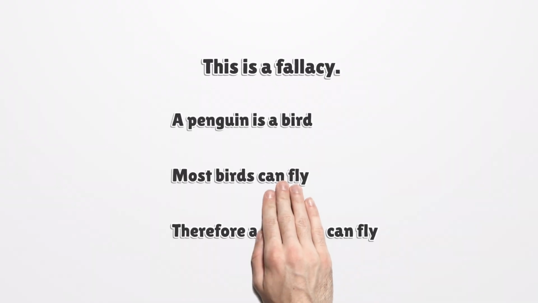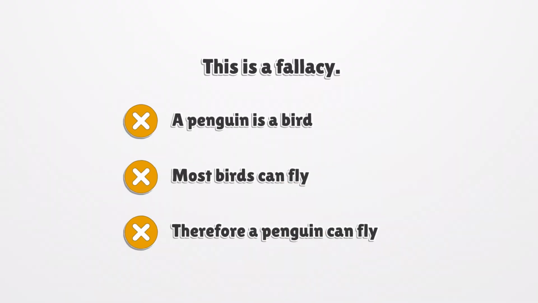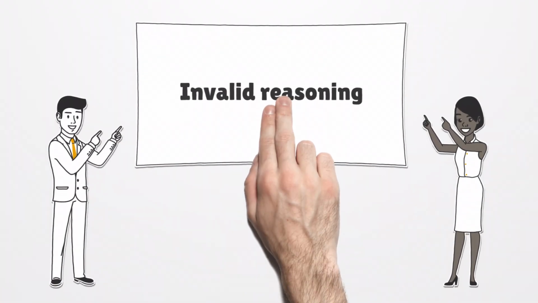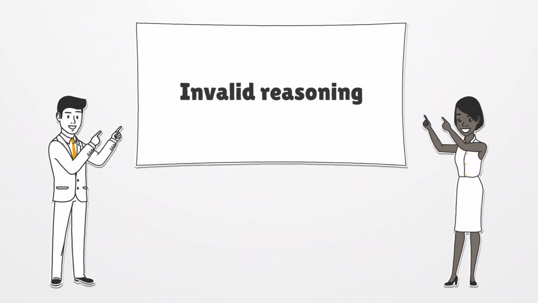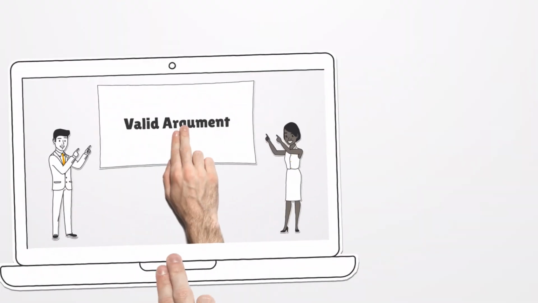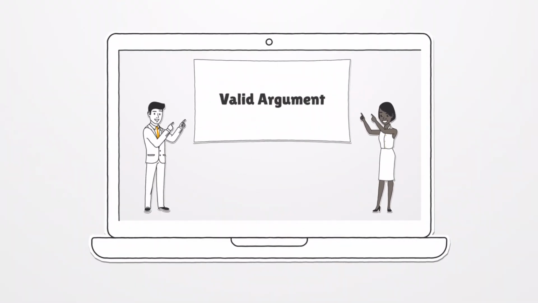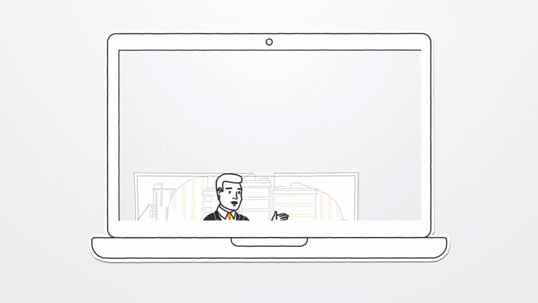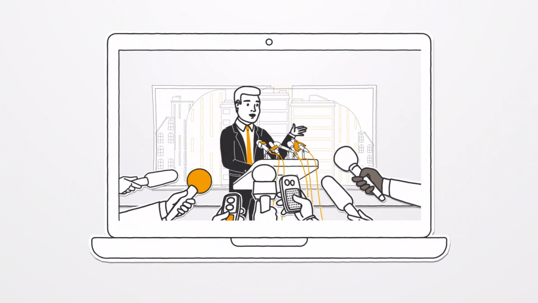So to reason that a penguin is a bird, most birds can fly, and therefore that penguins can fly is a fallacy. The reasoning is invalid because the premises don't mean that the conclusion can't be false. It's possible for something to be a bird and yet not be able to fly. Check out our video on argument to learn more about when an argument is valid, if you haven't seen it already.